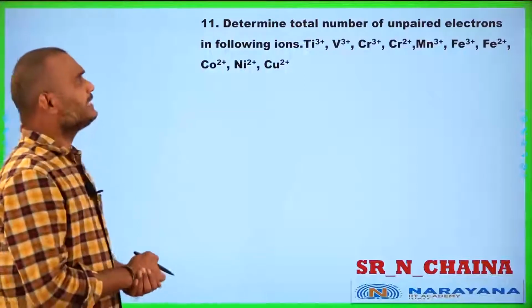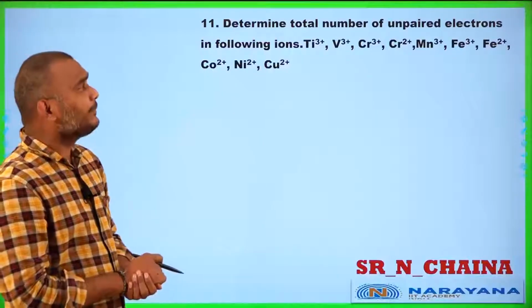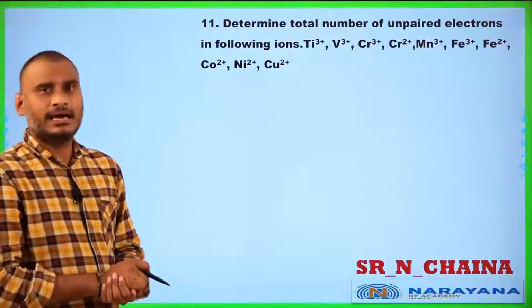11th question. Determine the total number of unpaired electrons in the following ions.